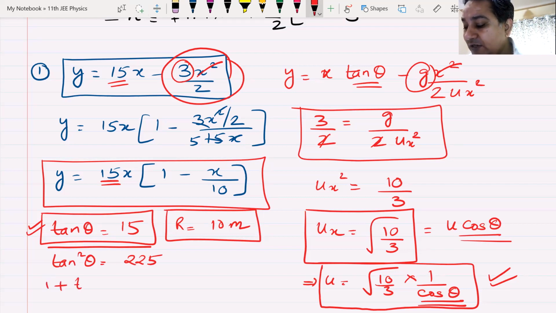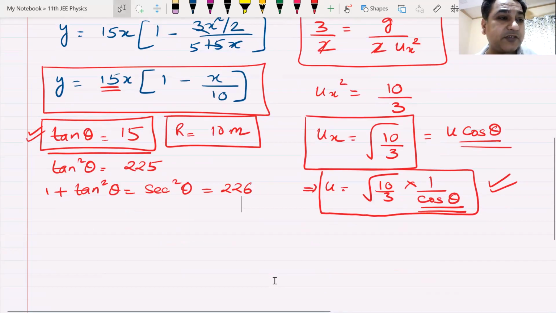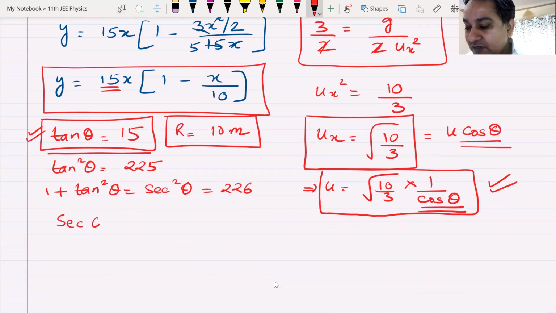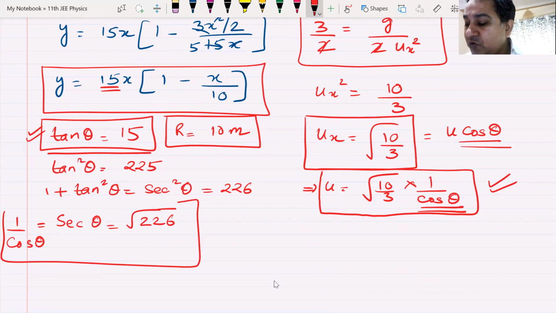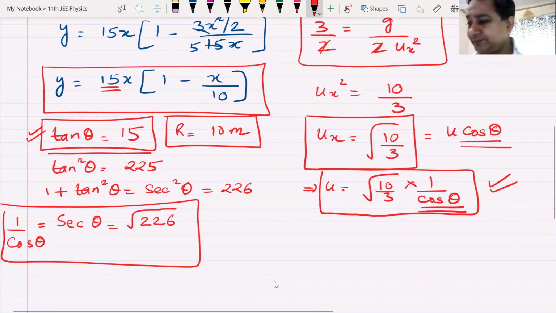1 plus tan square theta becomes my sec square theta. And sec square theta becomes 226. Yes or no? Are we in agreement? Sec square theta becomes 226. So sec theta becomes root over 226. And sec theta is 1 by cos theta. 1 by cos theta is root over 226.